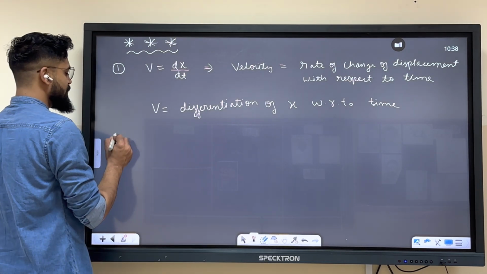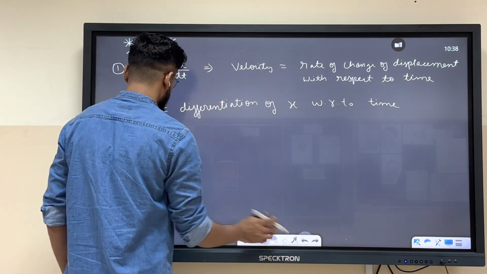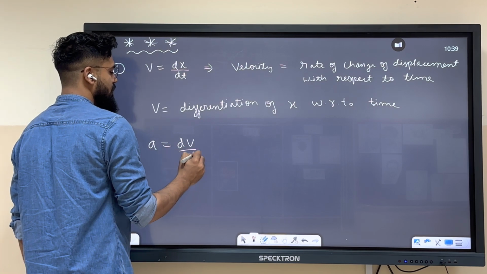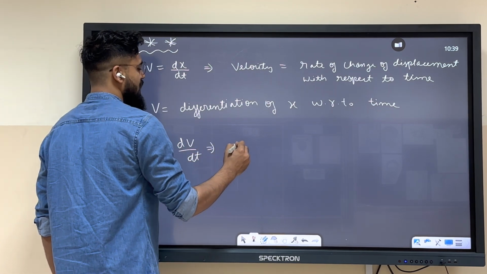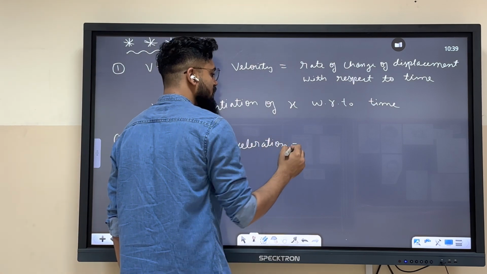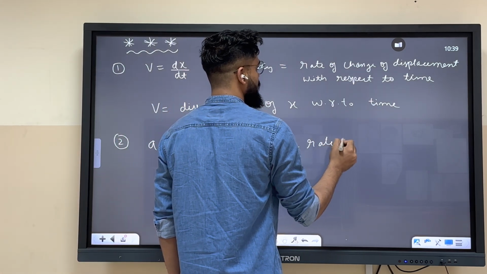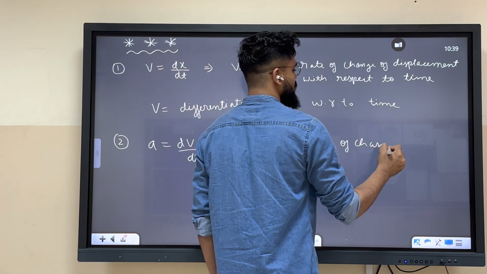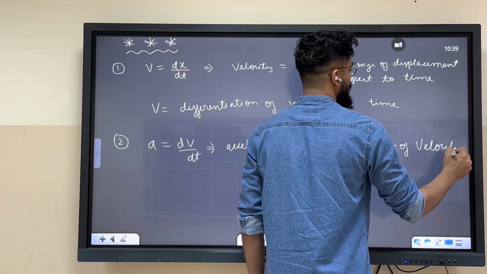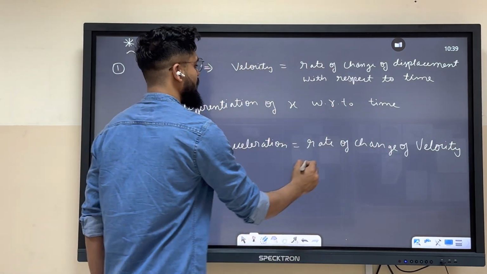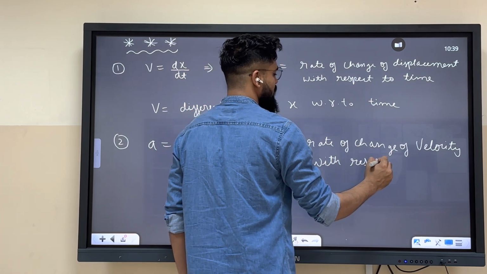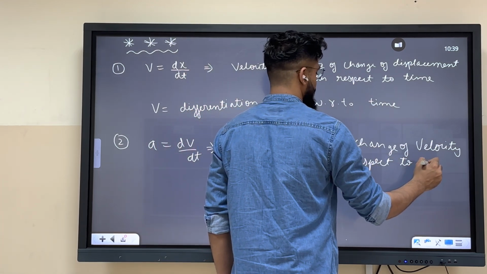Similarly, when we write acceleration equals to dv by dt, it means what? Acceleration equals to rate of change of velocity with respect to time.